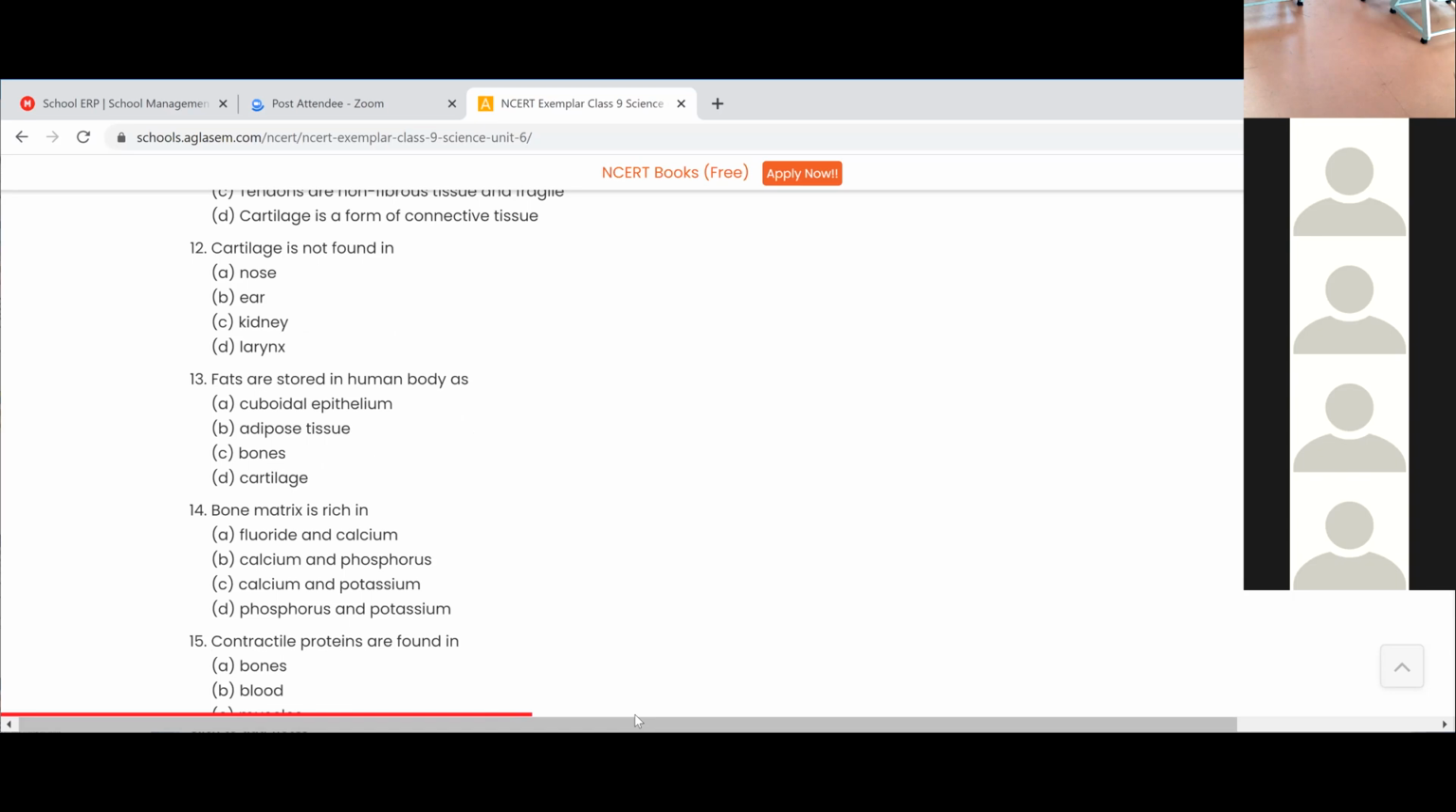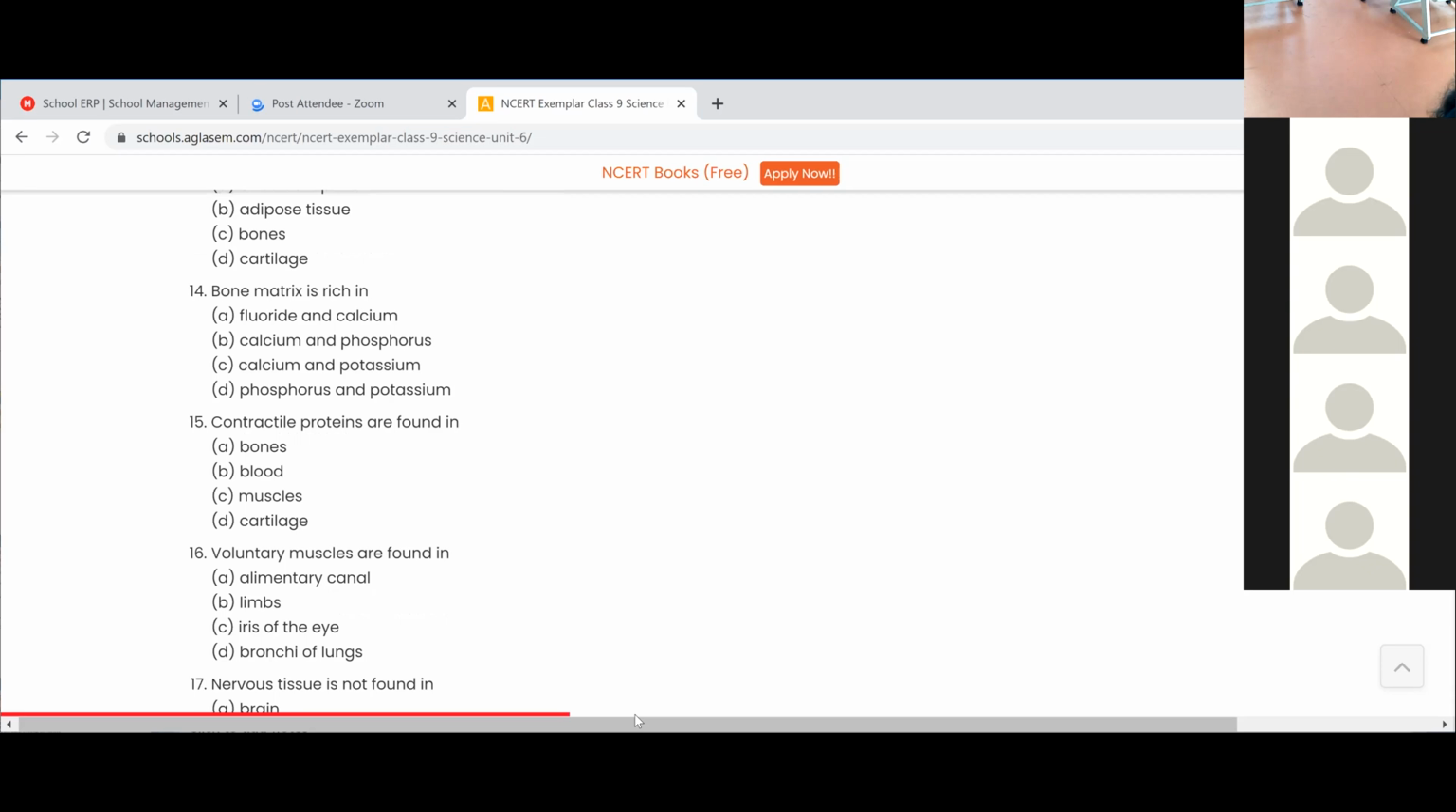What is the 15th one? Contractile proteins are found in muscles, ma'am. Yes, good. It's muscles. And what is the 16th one?